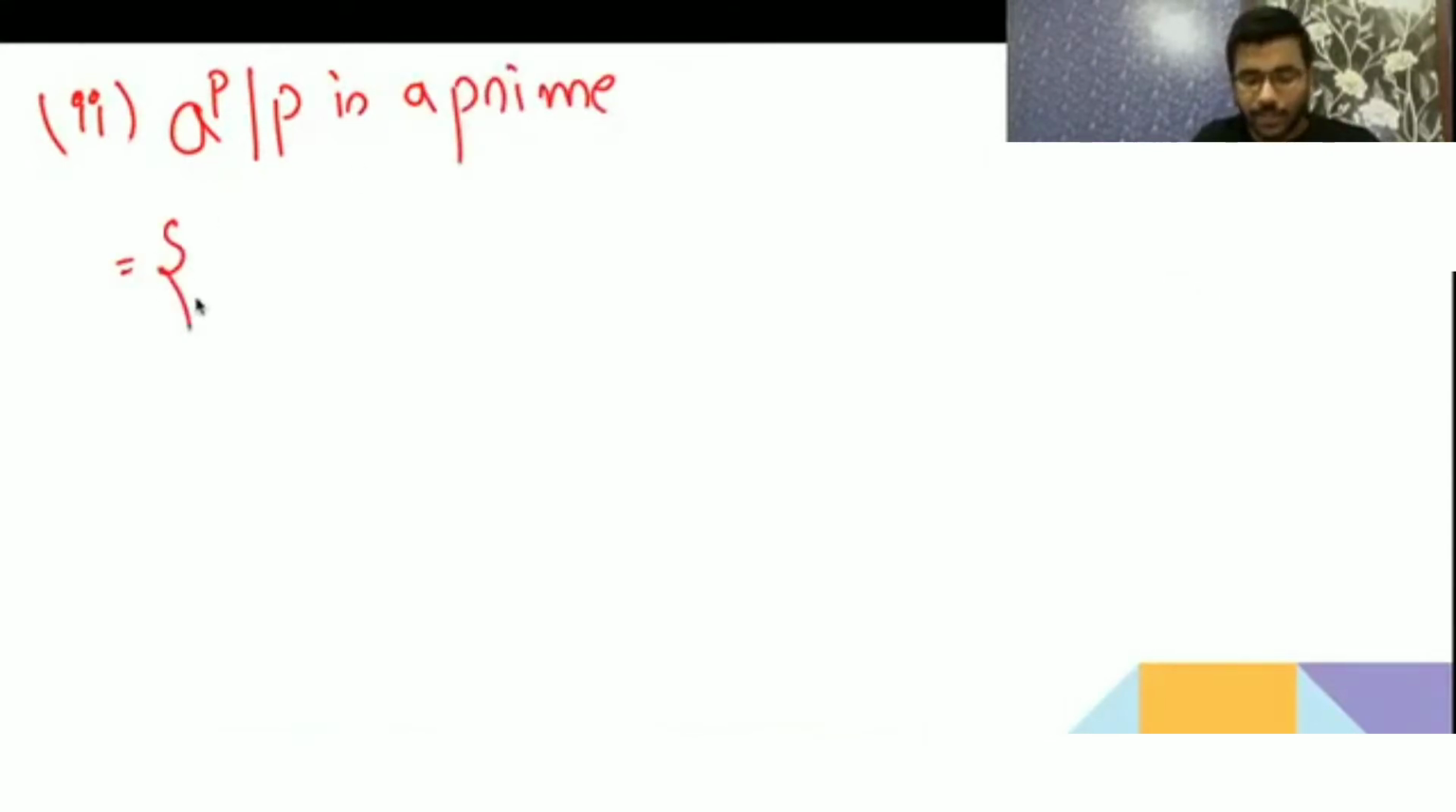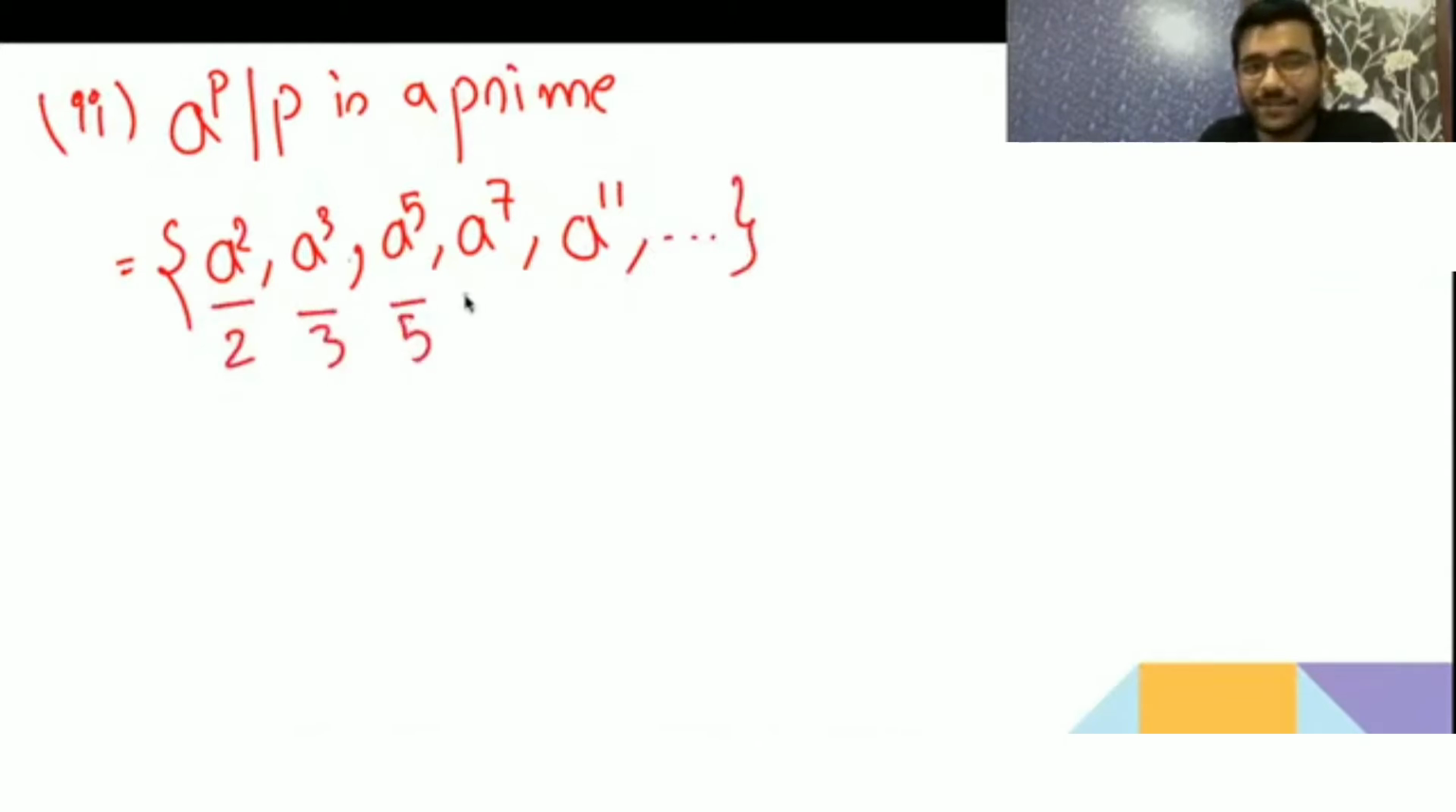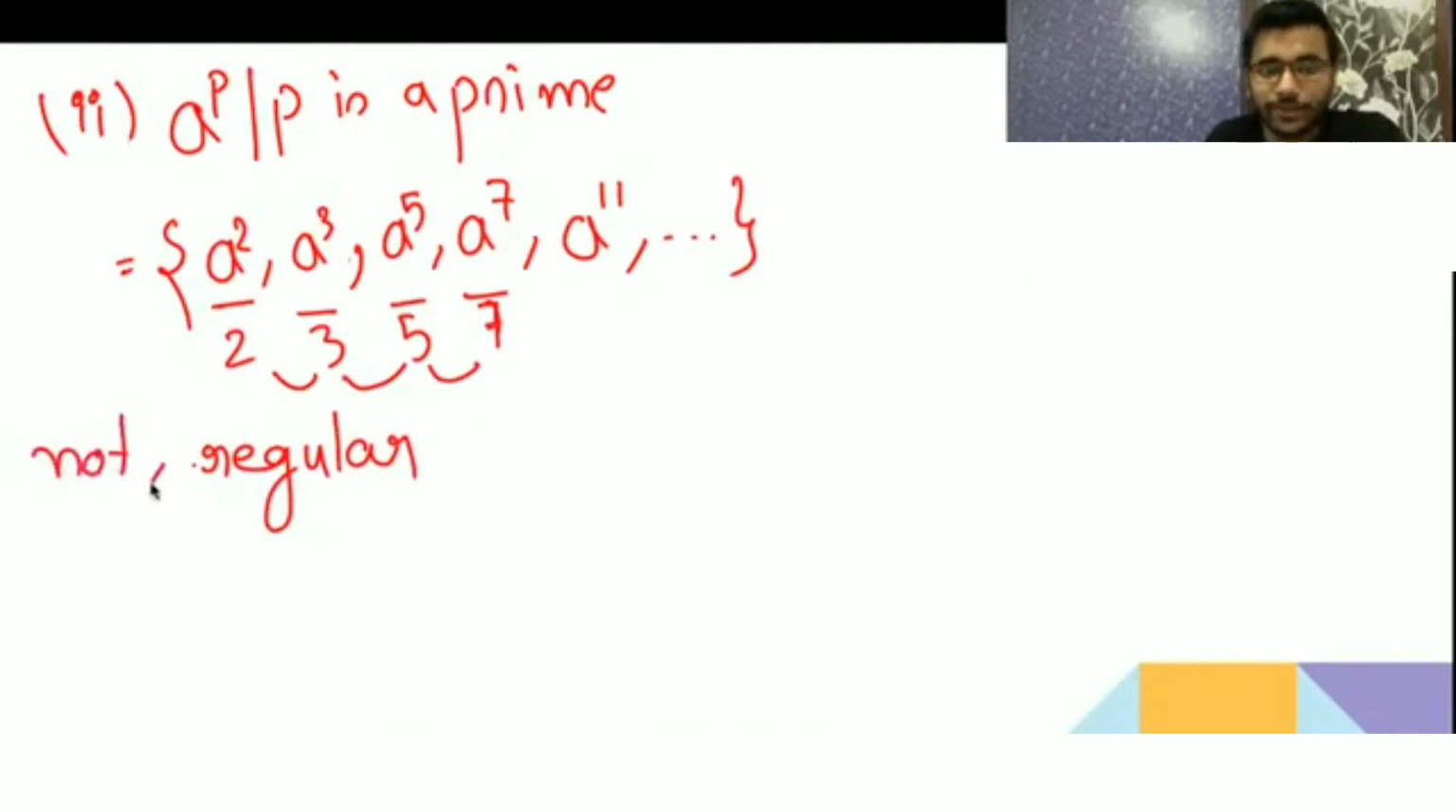Now check. Primes start from 2, then 3, then 5, then 7, then 11. AP means arithmetic progression, not Andhra Pradesh. Now see, the length here is 2, then 3, then 5, then 7. It is not increasing in AP. So it is not a regular language. This is the way you will check.